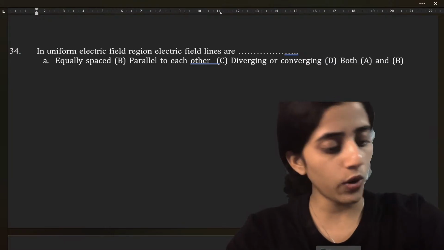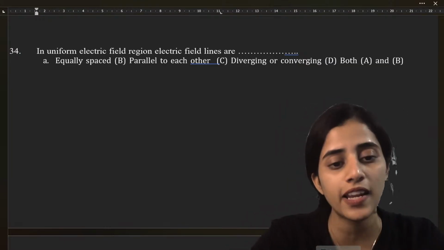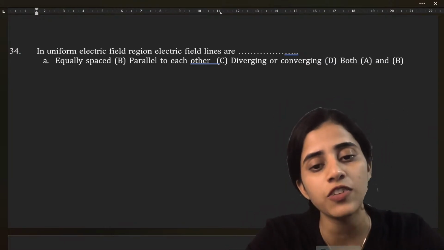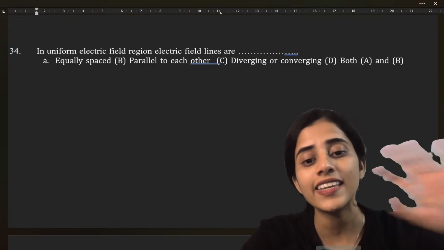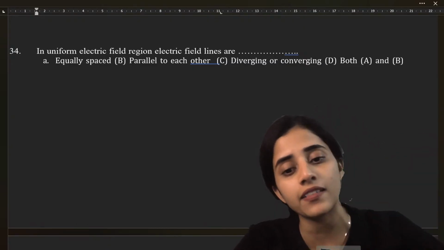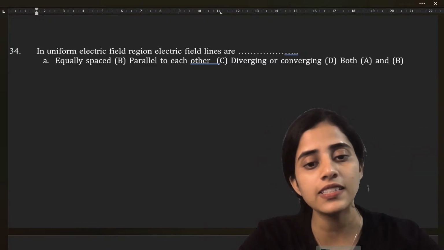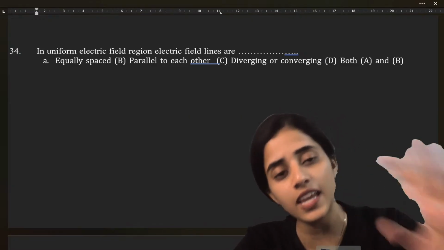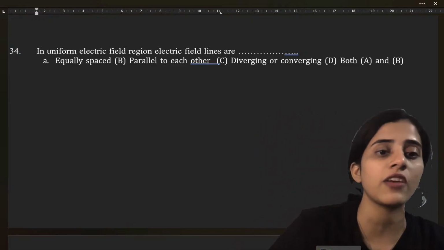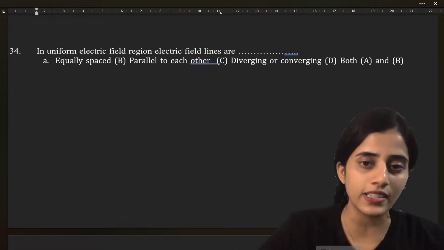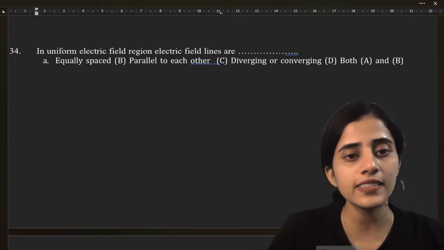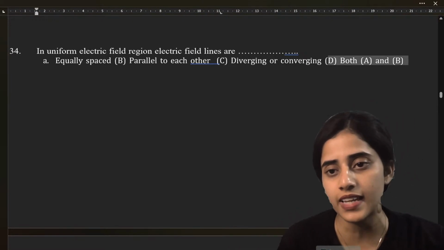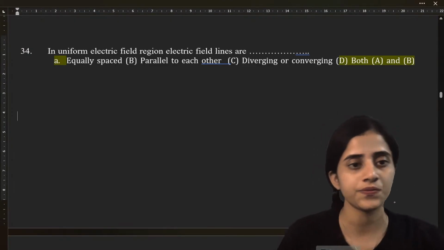So what happens in a uniform electric field? In a uniform electric field, the electric field lines are equally spaced and they're all parallel to each other. So that means electric field has the same magnitude and same direction everywhere. So it has to be A and B, both equally spaced and parallel to each other.